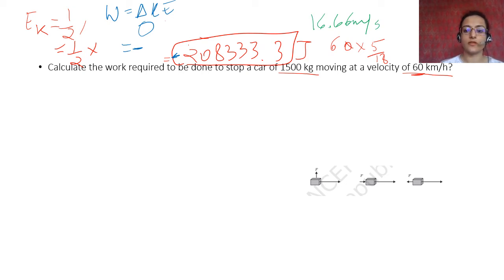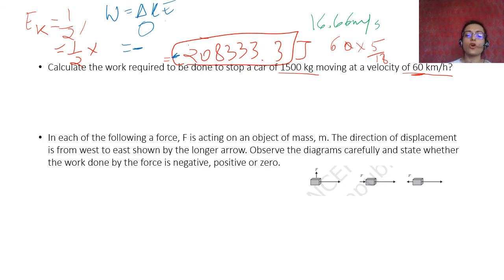So next one. In each of the following, a force F is acting on an object of mass m, right? This is mass m, and force is acting in this direction, here, and here, right? The direction of displacement is from west to east as shown by the longer arrow, right?